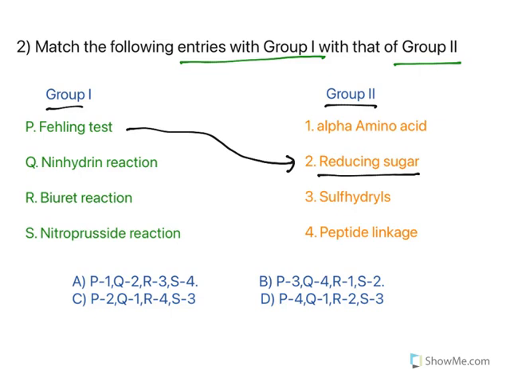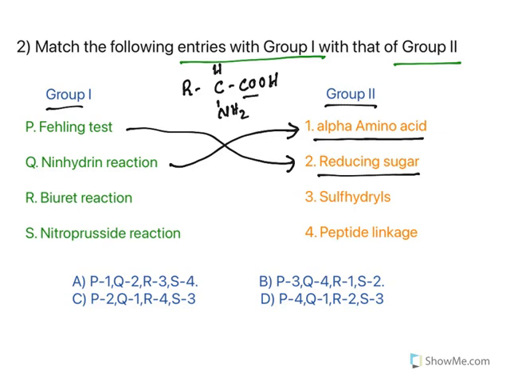Now the next one, ninhydrin. The ninhydrin reaction is specifically used to identify the presence of alpha amino acids. Amino acids have this structure: R, COOH, NH2 and H. The carbon adjacent to the carboxyl group carbon is alpha, and to that the amine group is attached. So they are known as alpha amino acids. All the amino acids will give a positive test for the ninhydrin test.